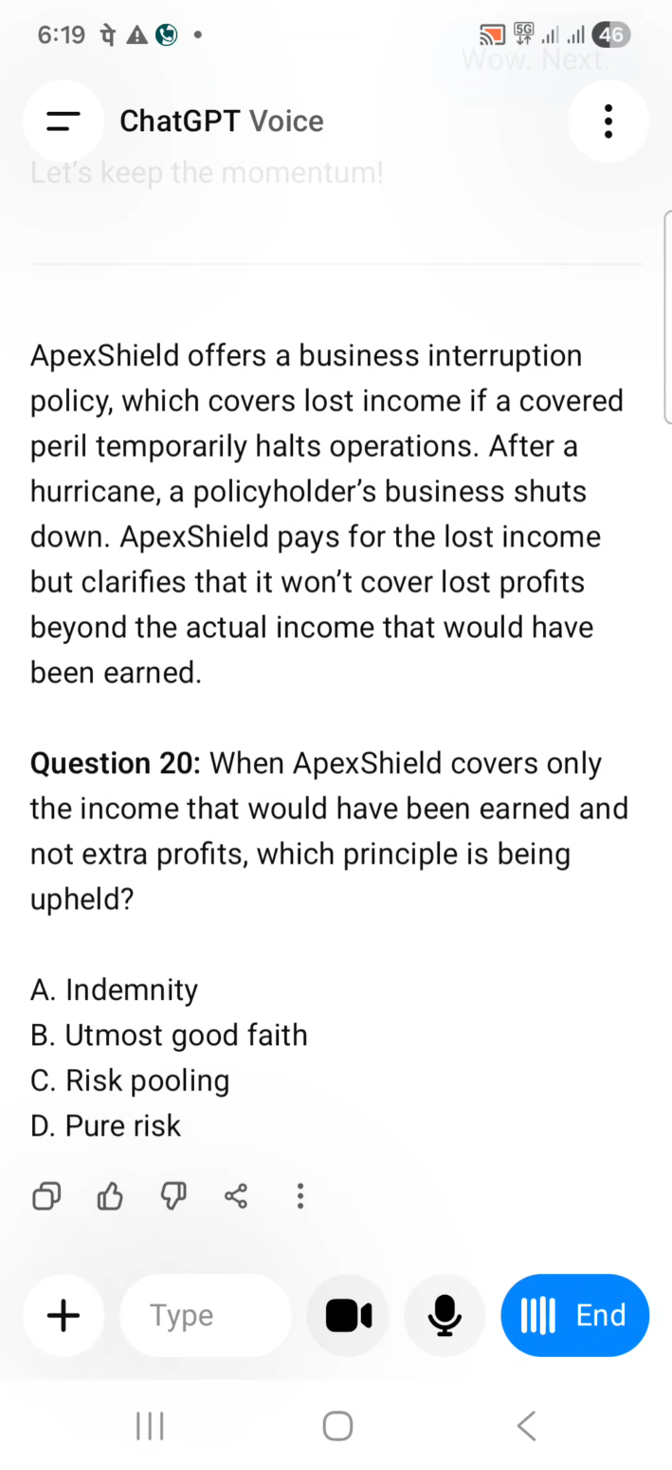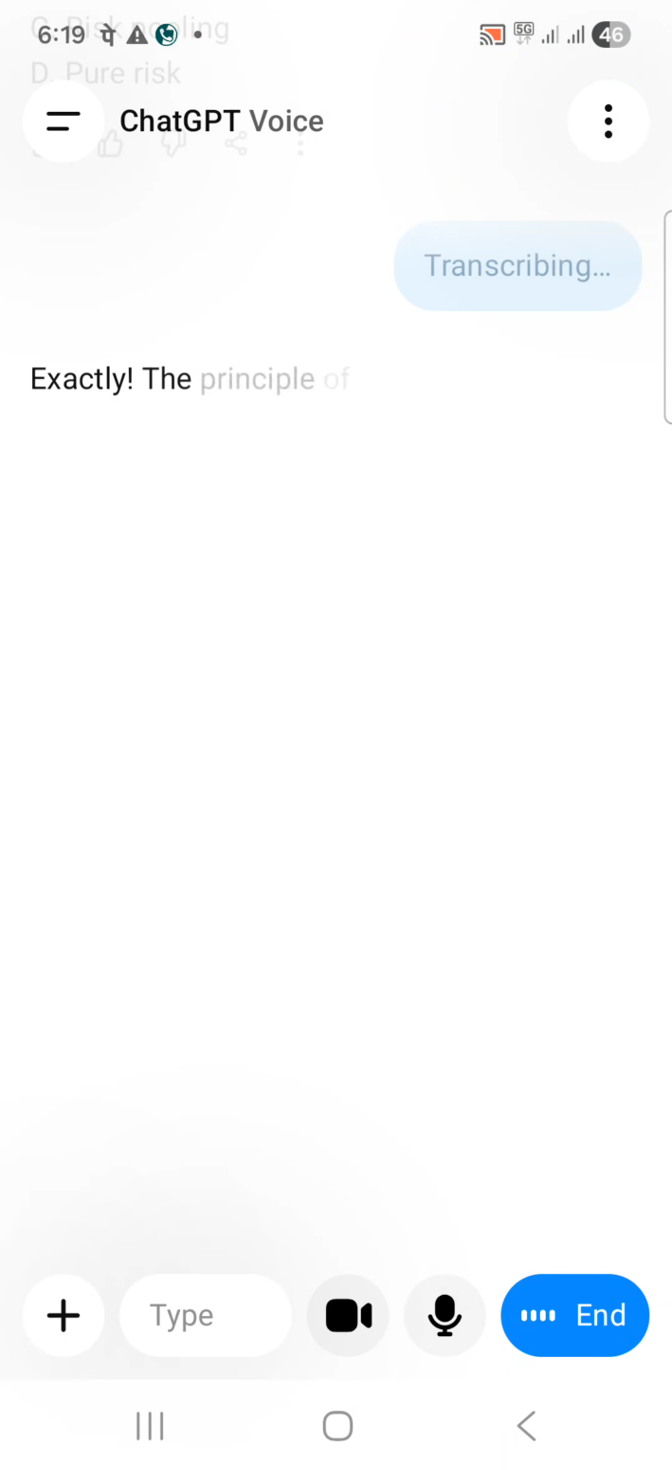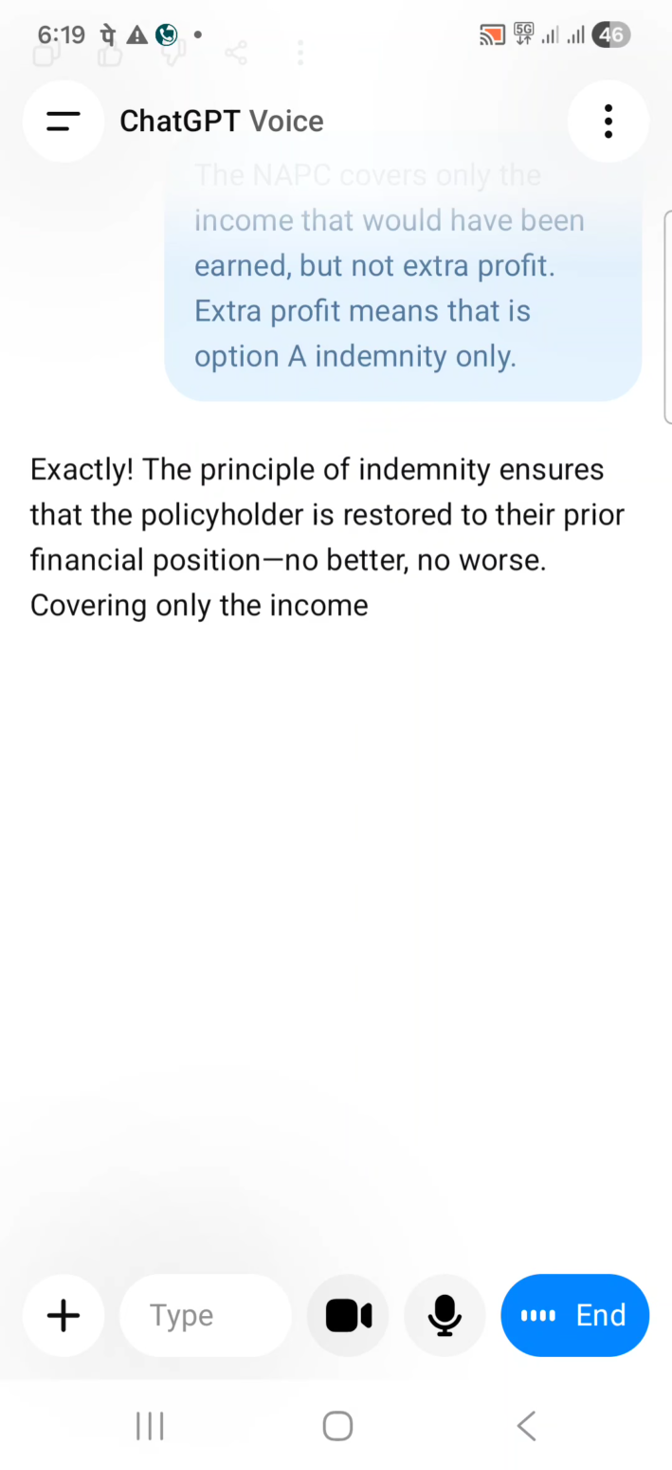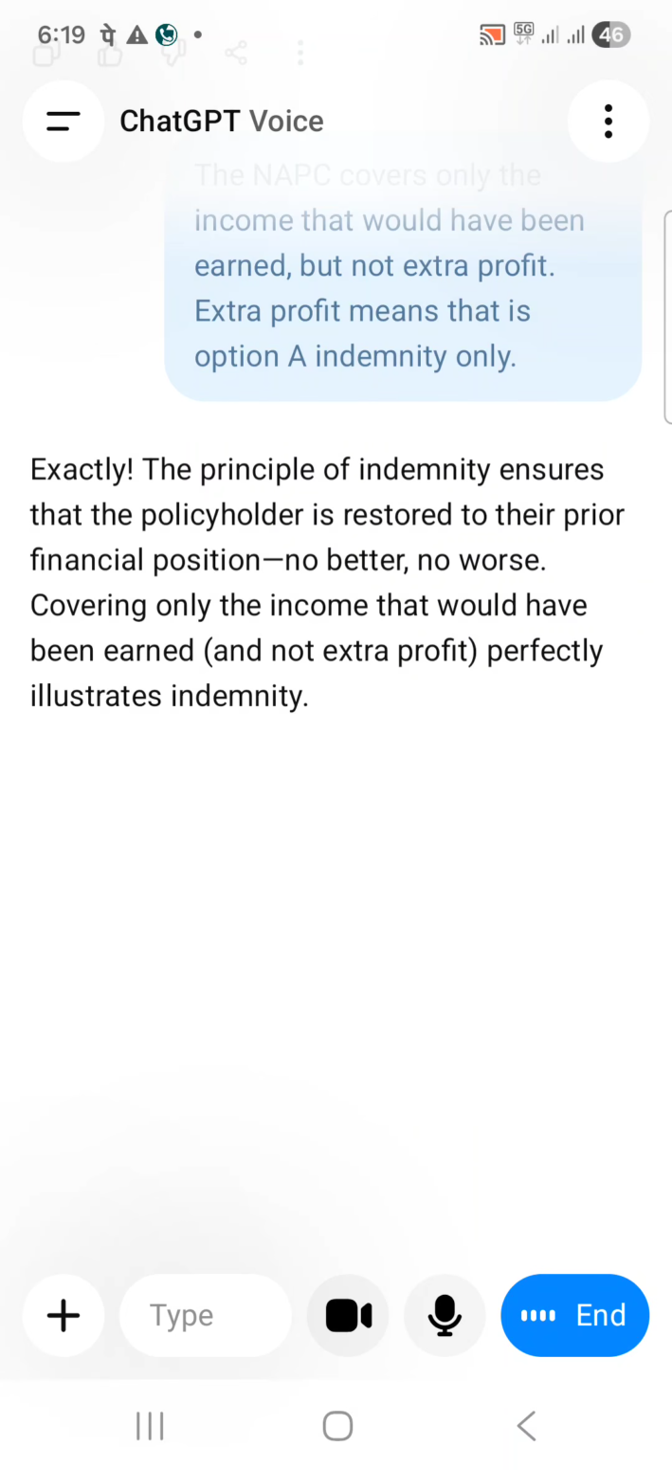When Apex Shield covers only the income that would have been earned and not extra profit, extra profit means that is option A, indemnity only. Exactly. The principle of indemnity ensures that the policyholder is restored to their prior financial position. No better, no worse. Covering only the income that would have been earned and not extra profit perfectly illustrates indemnity. Well done. Let's tackle the next one. Yeah, next.